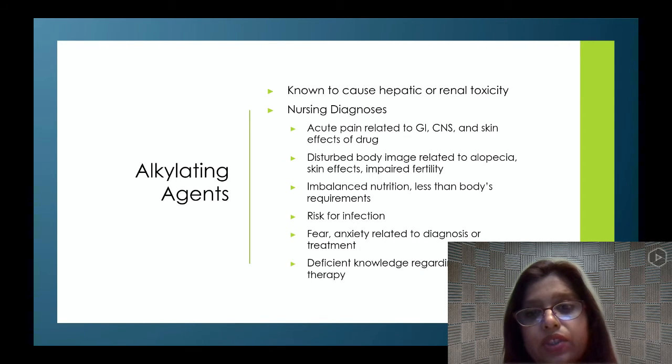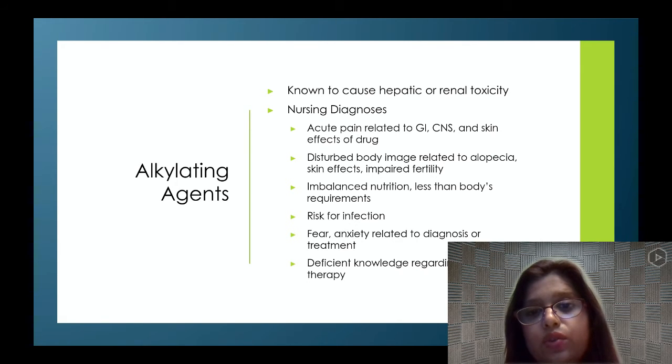Then risk of infection. Risk of infection is because bone marrow depression happens with these medications. What is bone marrow depression? These medications affect the bone marrow, which produces RBCs, WBCs, and platelets. So bone marrow depression means it will reduce the production of RBCs, WBCs, and platelets. RBCs are red blood cells, and WBCs are white blood cells, which are protective cells.